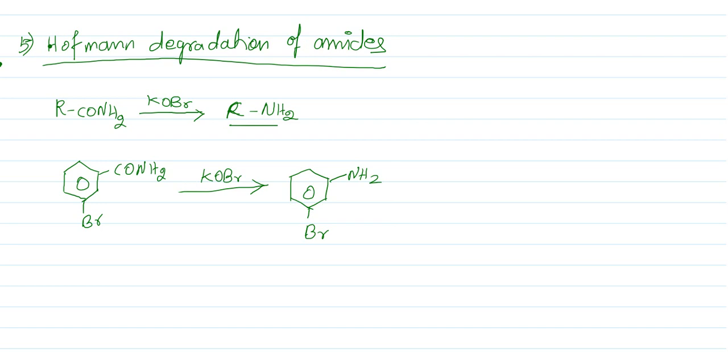That's why it is called a degradation reaction. These are some common methods by which amines can be prepared. There are several methods, and these are some common ones. I think with this we stop the preparation. In the next class we shall see the properties of amines.